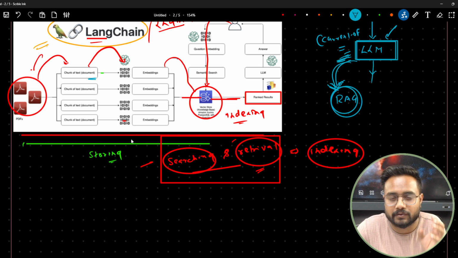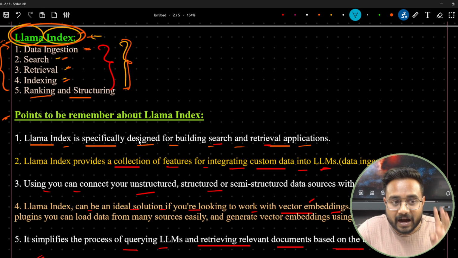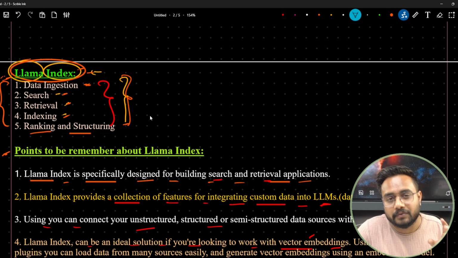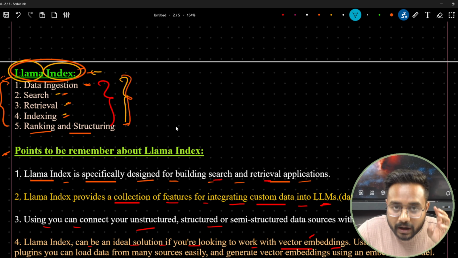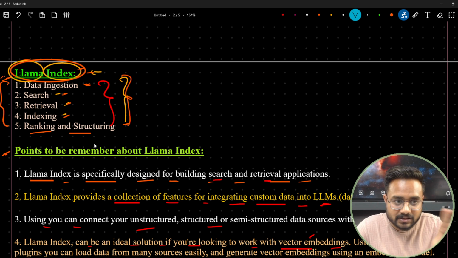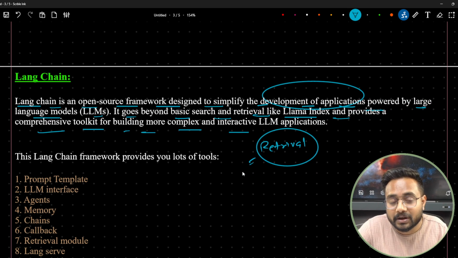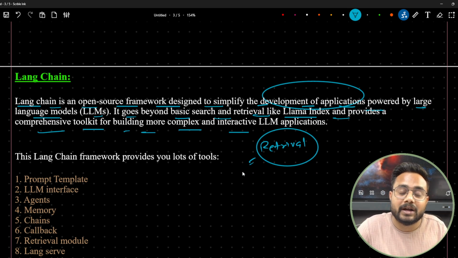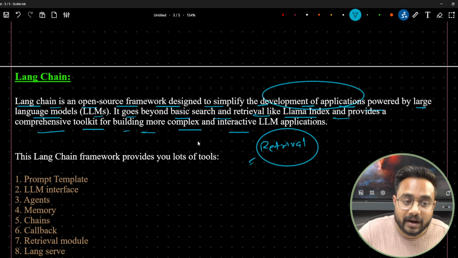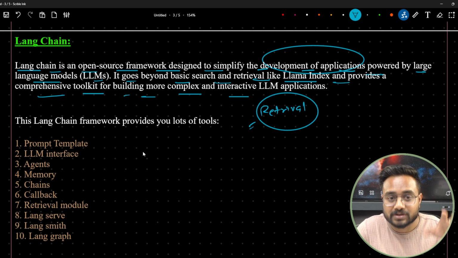But this Llama-Index is more efficient compared to LangChain in these 5 things. But if we are talking about the end-to-end application, then instead of Llama-Index you will use LangChain. Getting my point? Because LangChain has a comprehensive toolkit.